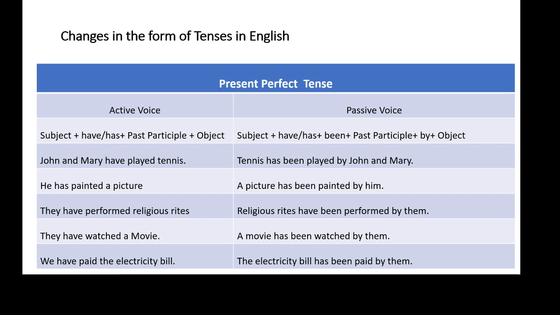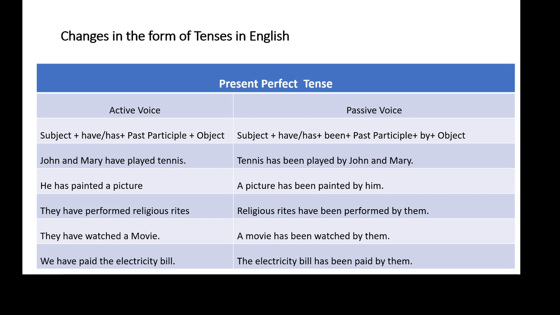Before that there is a helping verb of to have, so it is perfect tense, and the helping verb is from present category, so it is present perfect tense. John and Mary is subject in this sentence, have played is verb, and tennis is an object.